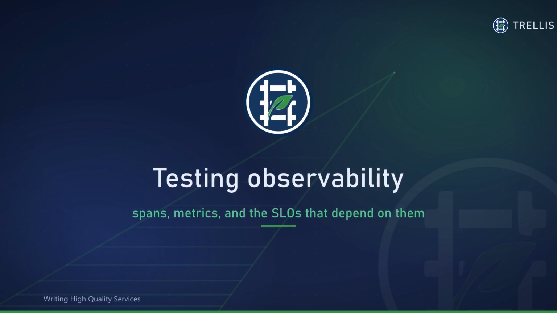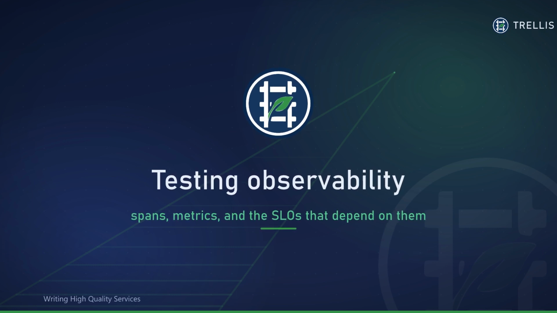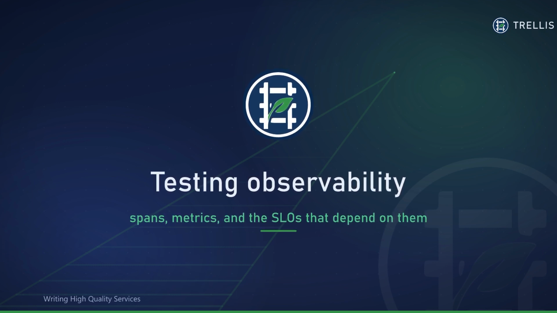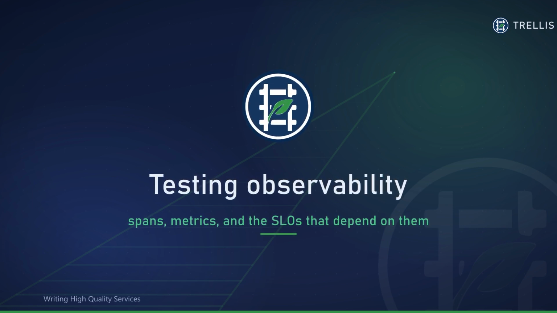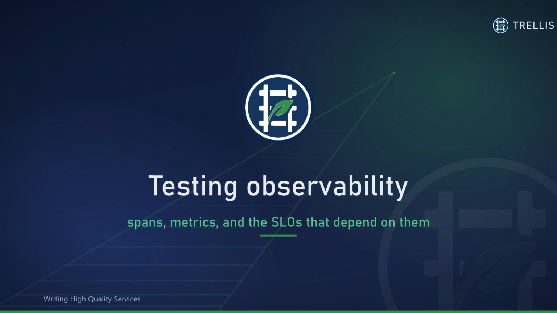So what happens when a refactor quietly drops a span or renames a metrics dimension? Nothing crashes. You just go blind. No error, no red test, just dashboards that stop telling the truth. Telemetry is an output of your service, and outputs deserve tests. Let's make spans and metrics assertable.